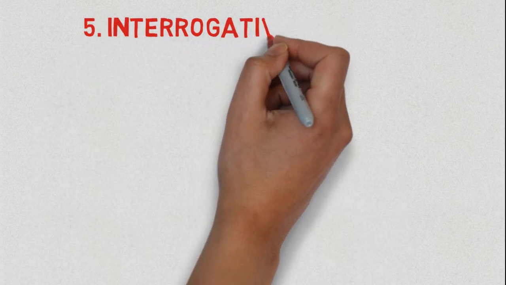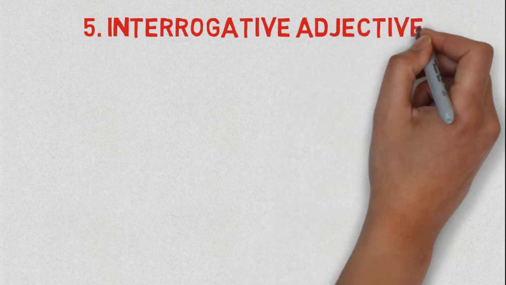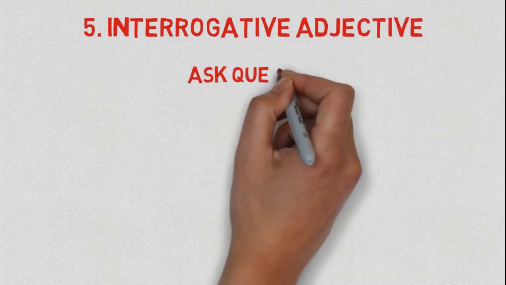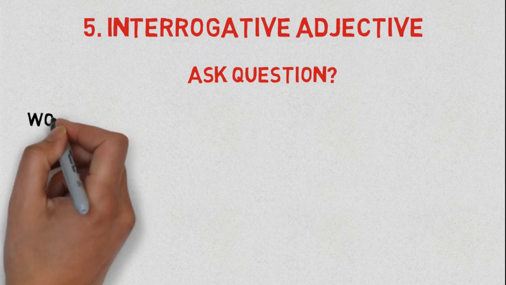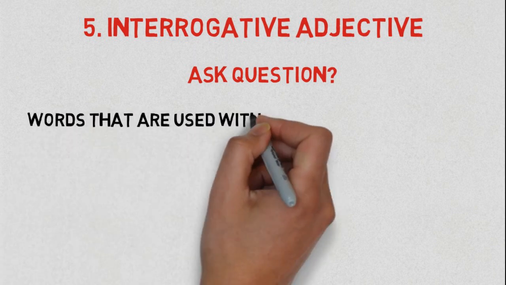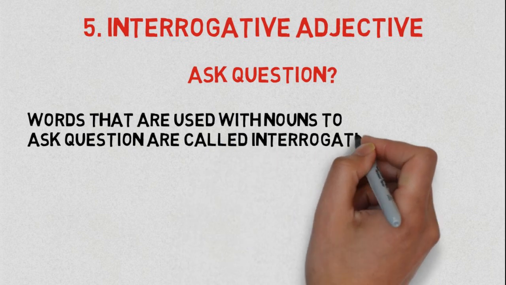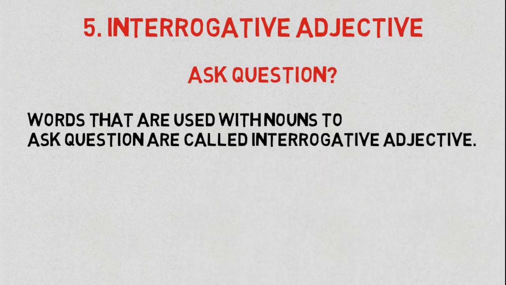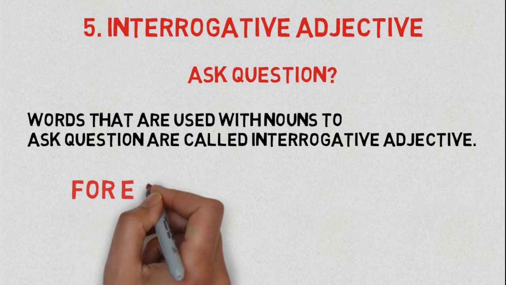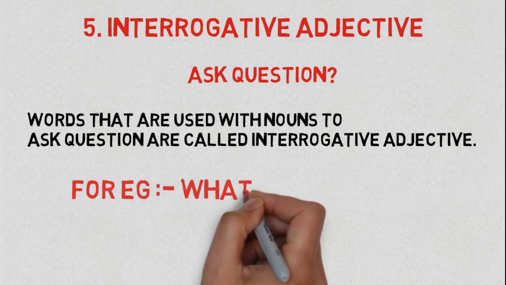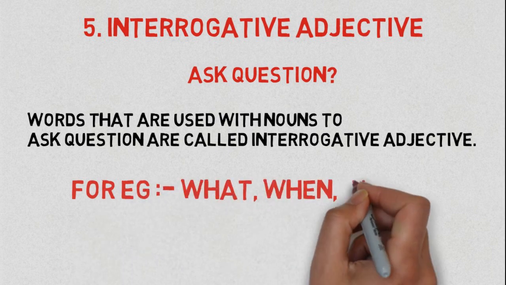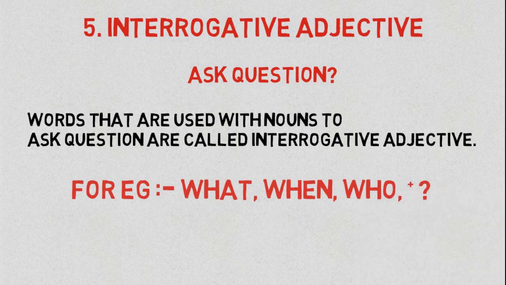Now, the 5th, interrogative adjectives, means asking questions. Words that are used with nouns to ask questions are called interrogative adjectives. For example, what, when, who plus a question mark.